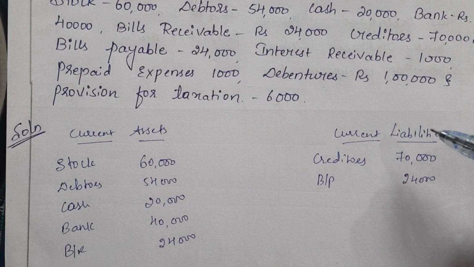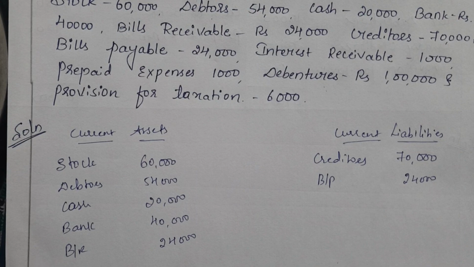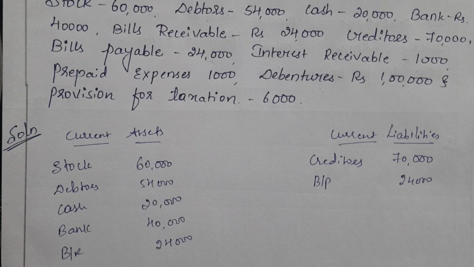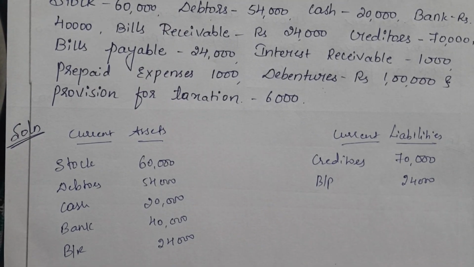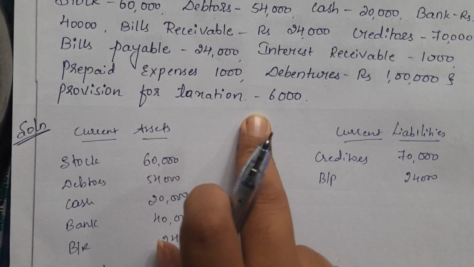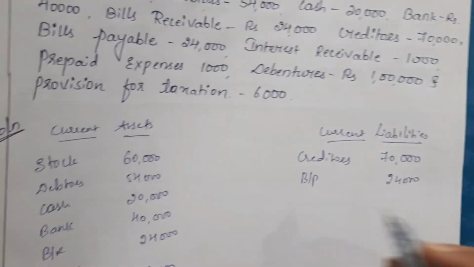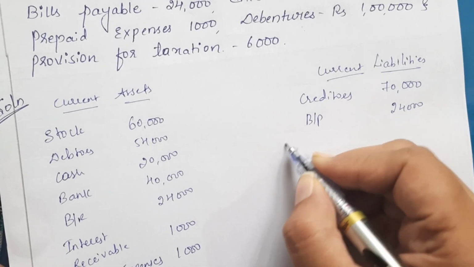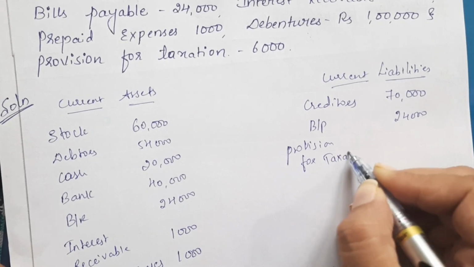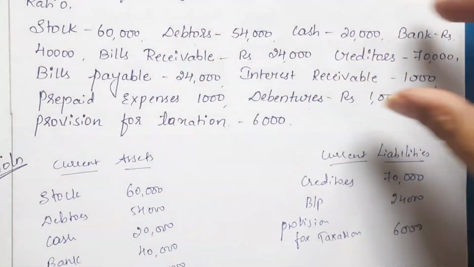Okay, then we have debentures, rupees 1 lakh. Now debentures are our long term liabilities. It's like the loan for the business organization. So it is neither current asset, nor current liability. It is a long term liability, so we should not take it anywhere here. So just leave debentures. And next one we have provision for taxation, rupees 6,000. So remember, any provision is our liability. It's the current liability, so take it on the liability side. Provision for taxation, rupees 6,000.